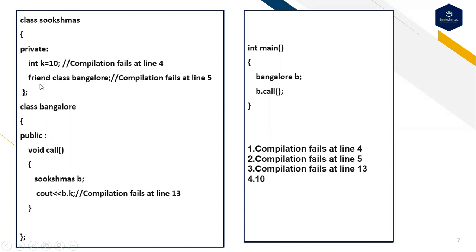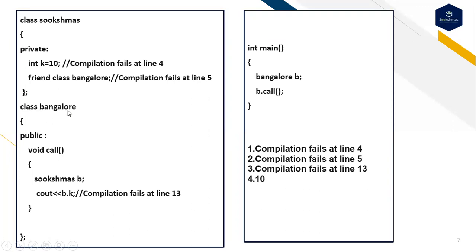This is the first class. Inside it I am taking the keyword friend, followed by class, followed by Bangalore. Now Sukshmas is a friend of Bangalore. This is the complete declaration: friend class Bangalore. So one class is a friend of another class.